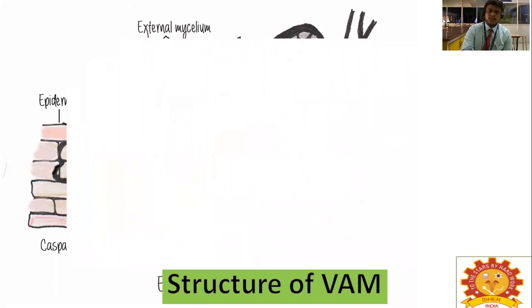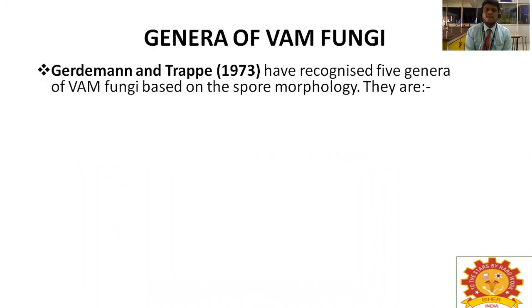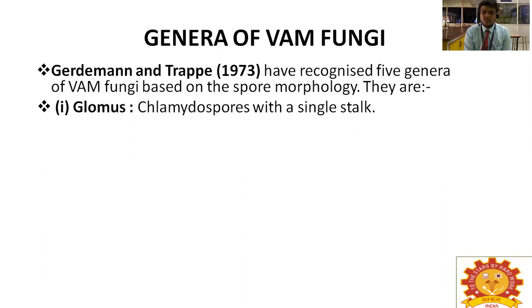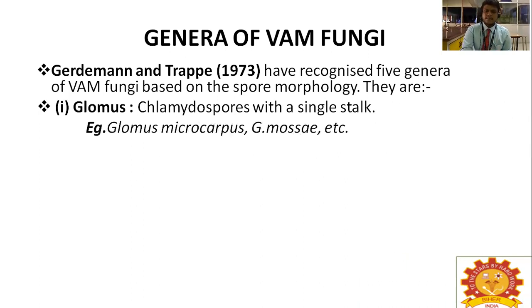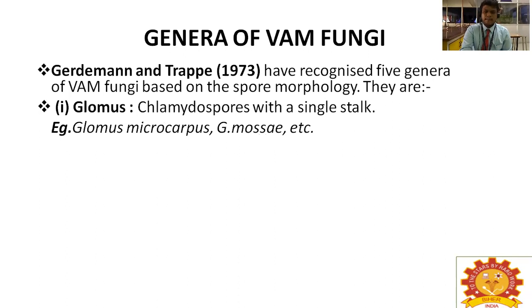Now we discuss the classification. The genera of VAM fungi. Gerdemann and Trappe recognized the genera of VAM fungi based on spore morphology in the year 1973. The first one is Glomus. Glomus means chlamydospores with a single stalk. In the previous picture, I showed the chlamydospores and the stalk. If it is a single stalk, it is classified as Glomus. Examples are Glomus microcarpus, Glomus mosseae, etc.